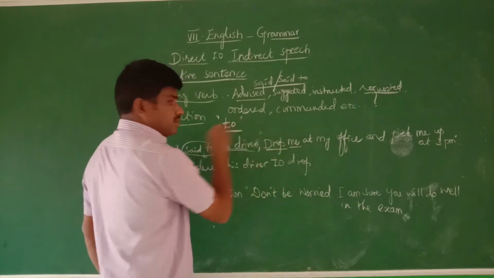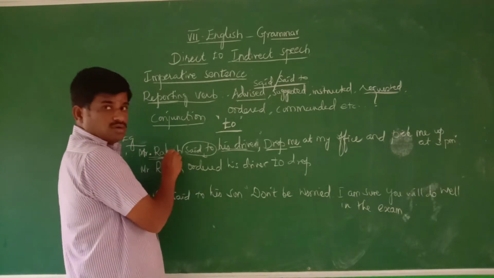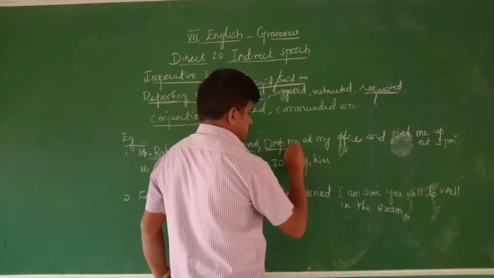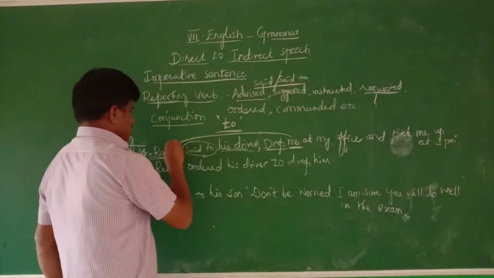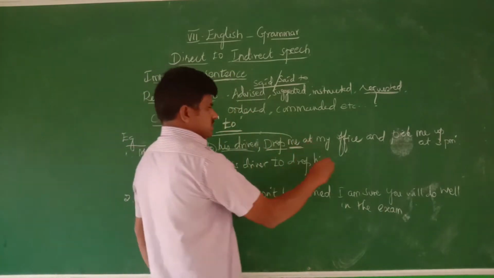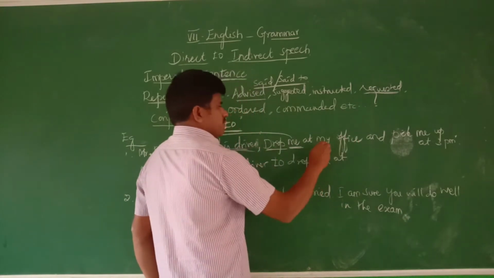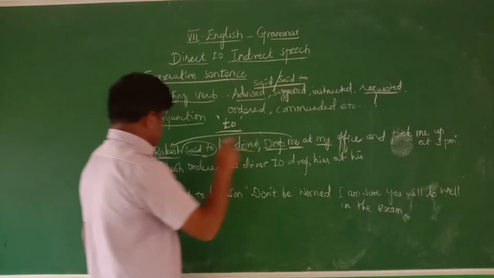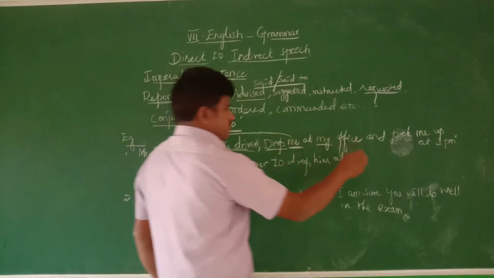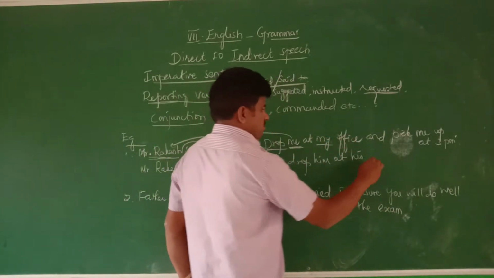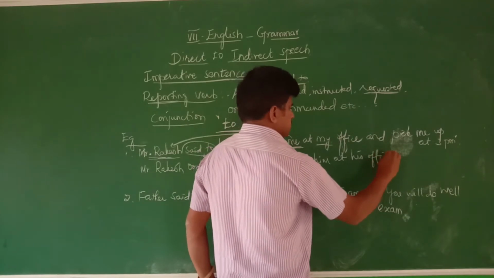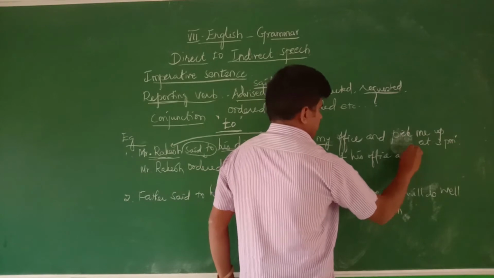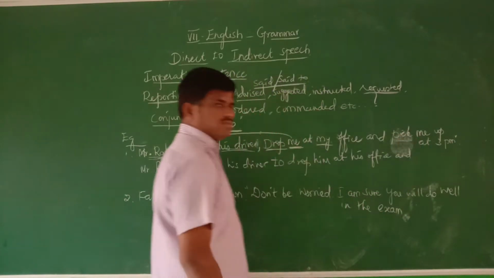Who is "me" here? The first person, Rakesh. So instead of "me" what should we write? "Him." Me changes to him. Me is Rakesh. So my office: here "my" indicates Rakesh again, so my office changes into his office, his office.